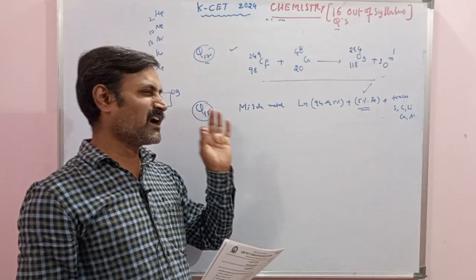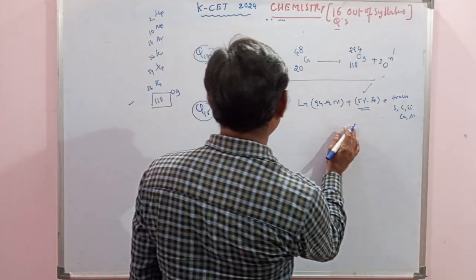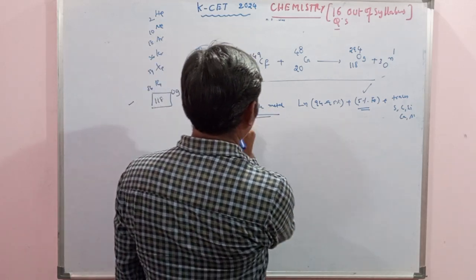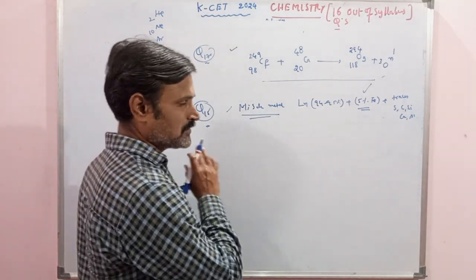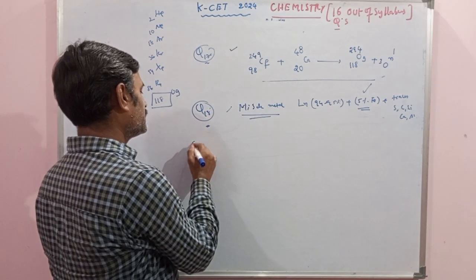This is also somewhat difficult if you are not properly prepared on alloys and their discussion. So lanthanide elements form alloys. Mischmetal is one alloy which is already prepared for board examination. Then there are no issues at all. With this we have completed question number 18.